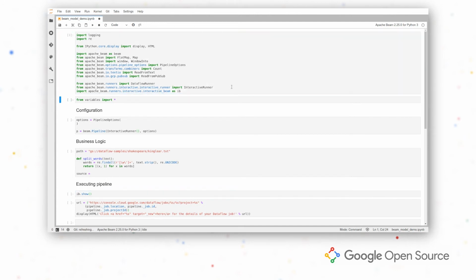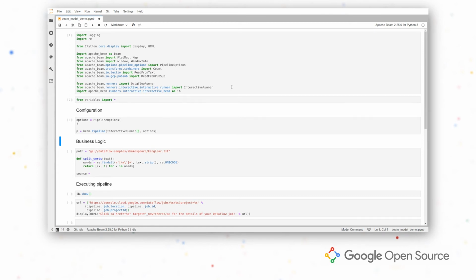Let me first import the things we're going to be using for the demo, and I'm also going to be importing some variables. These variables are going to be used to reach my project in Dataflow. So now we have the actual pipeline. And since we're going to be using the first example, interactive runner, we don't need to add any options, the same way we don't need to add any options when using direct runner. Interactive runner is a specific runner made for notebooks that provides some extra visualization and is a good fit for this demo.